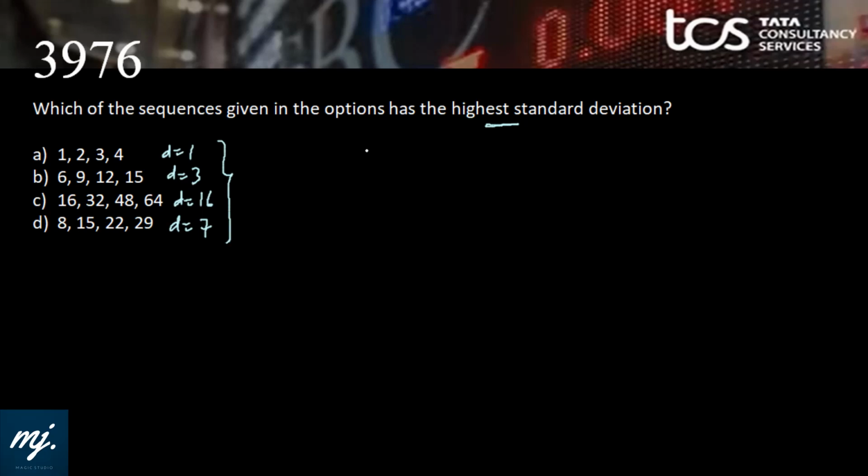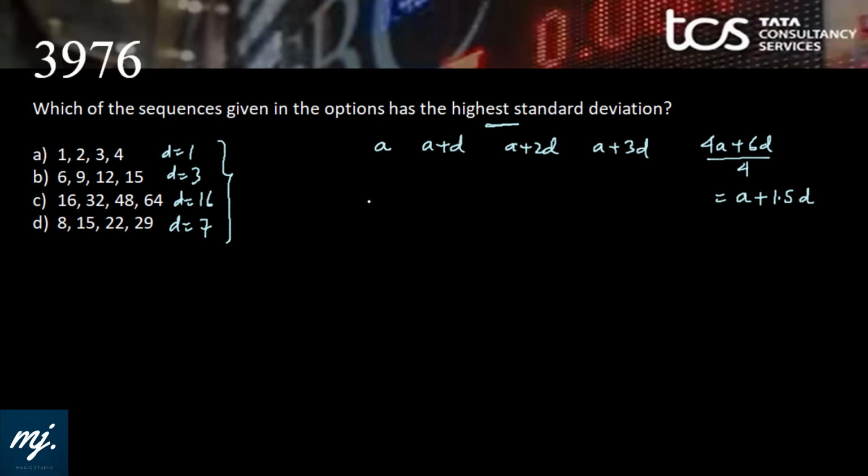Let me take 4 values which are in AP. So it is A, A plus D, A plus 2D, and A plus 3D. What will be the mean? Mean would be 4A plus 3 plus 2 is 5 plus 1 is 6, 6D divided by 4. So that would be A plus 6 by 4, which is 1.5D. That would be the mean.